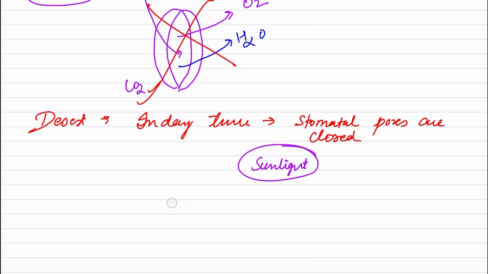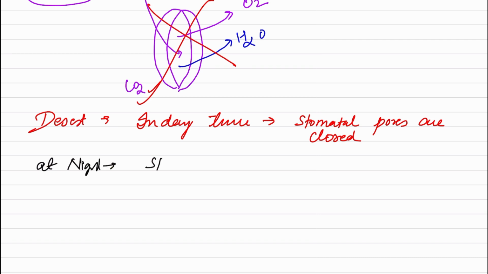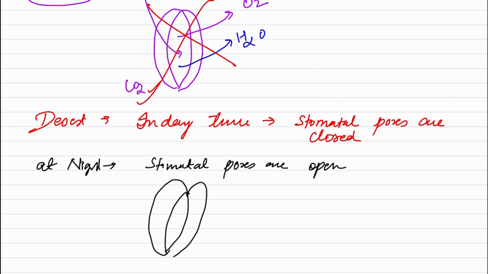So what happens in desert plants is that at night the stomatal pores are open. Because of that, whatever amount of carbon dioxide is needed by the plant is absorbed at night time. Okay, it is collected at the night time.